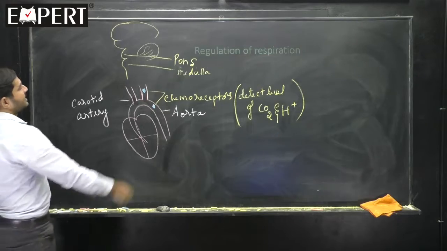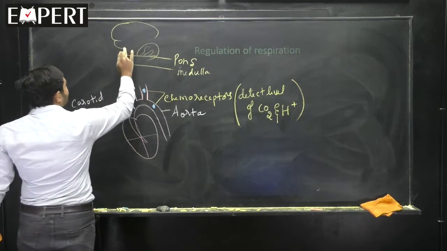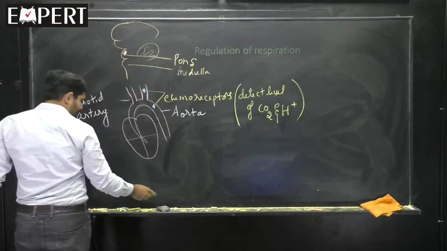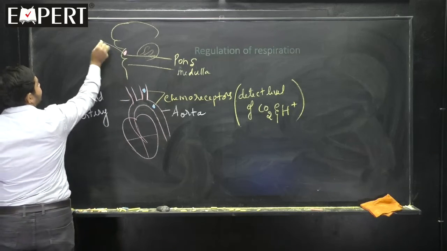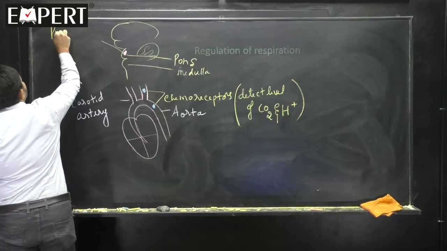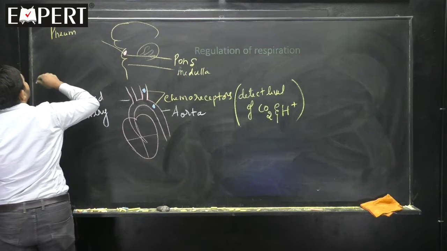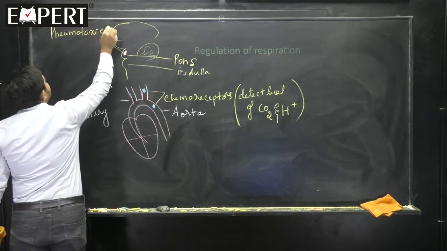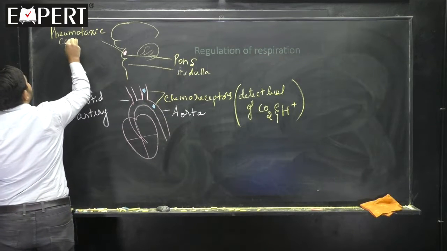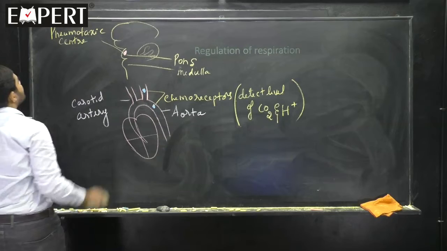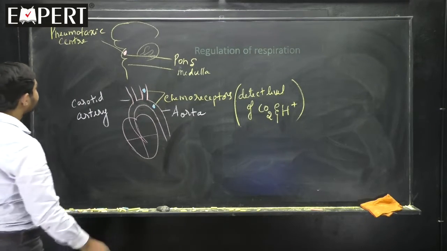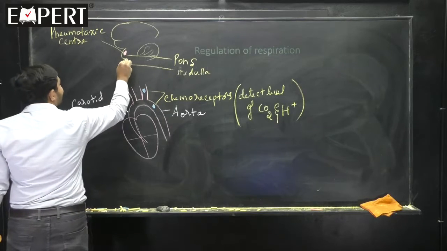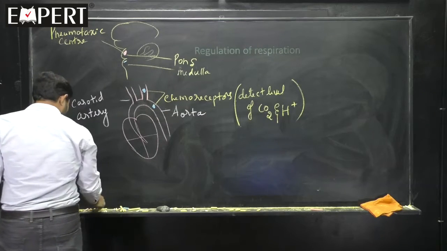Now, the pons region, as I told you, has a center called, tell me what, pneumotaxic center. Pneumotaxic center. Here comes the medulla region. It has two portions.